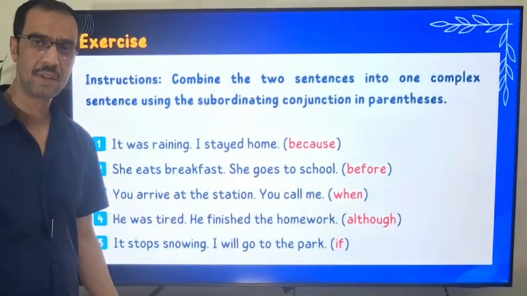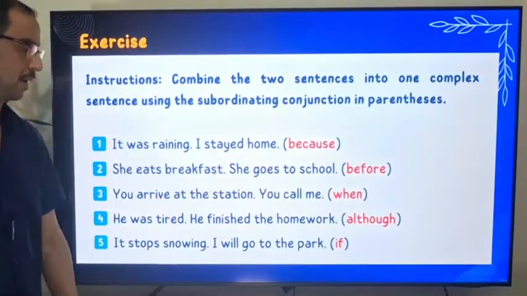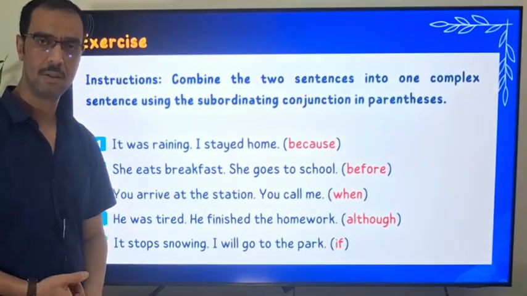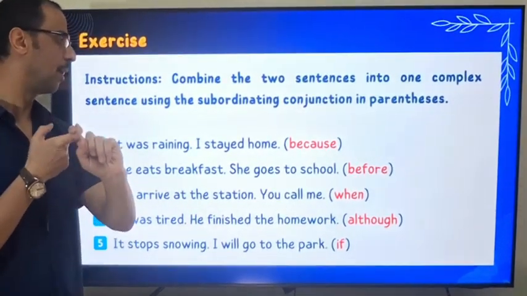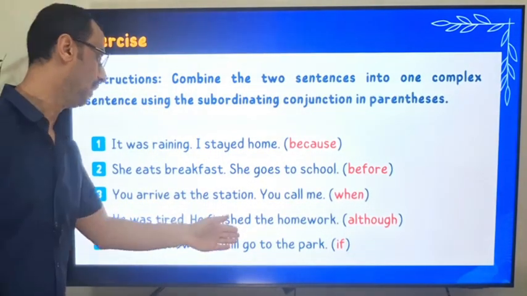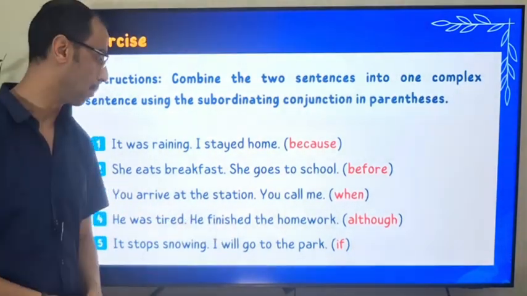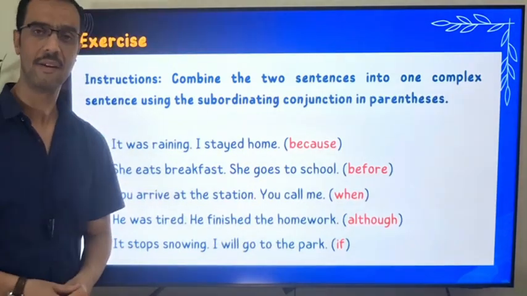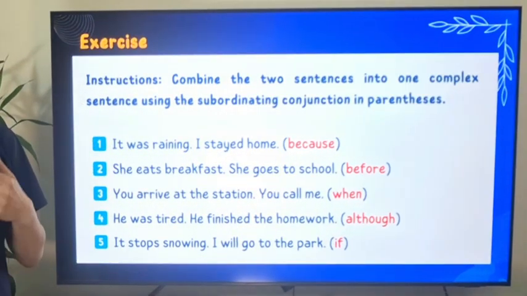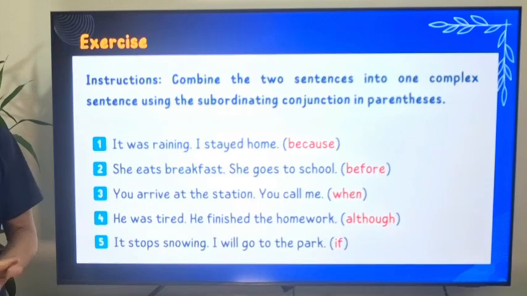You call me. So again, you have to connect them with when. He was tired. He finished the homework. So again, you have to connect them with although. It stops raining. I will go to the park. You have to connect them with if. Take a minute, try to think about them, and then see the answers.